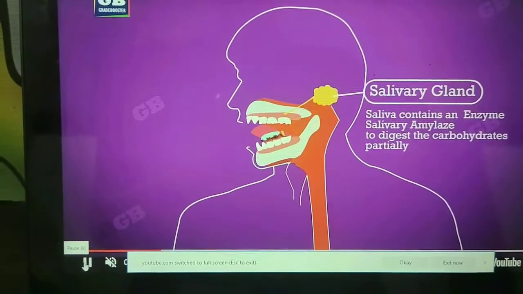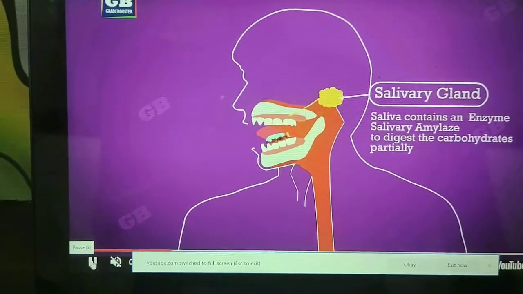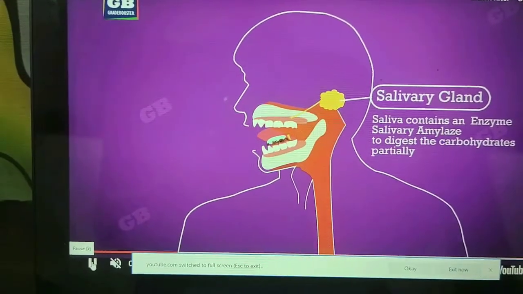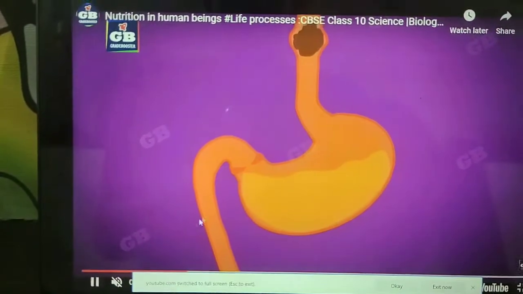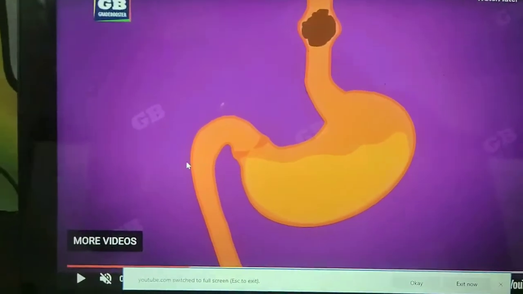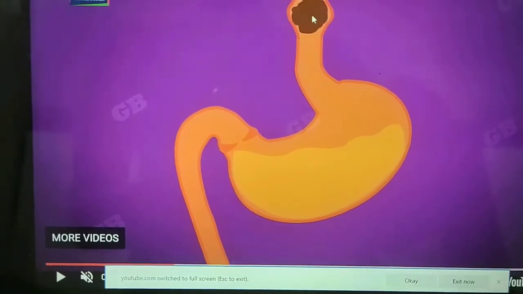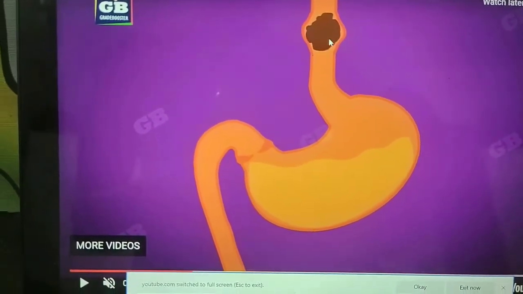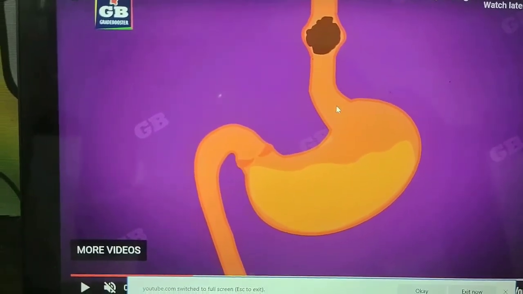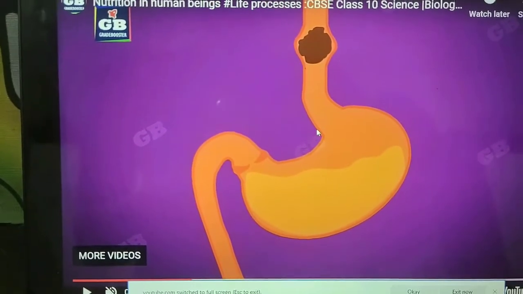In the esophagus, the food moves by a movement known as peristalsis. Now we see the peristalsis movement. This movement is contraction and expansion. This movement occurs throughout the gut to push the food forward.